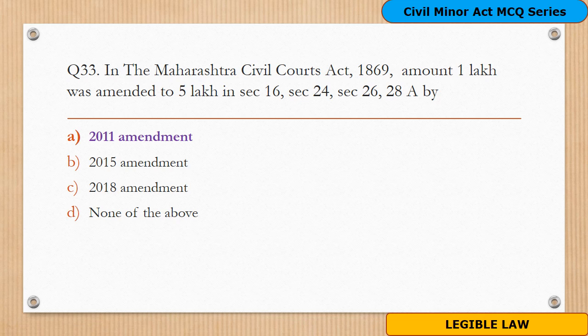And the answer to this is option A, 2011 amendment. So the amount 1 lakh was amended to 5 lakh in Section 16, Section 24, Section 26 and Section 28A by the 2011 amendment to the Maharashtra Civil Code Act 1869.